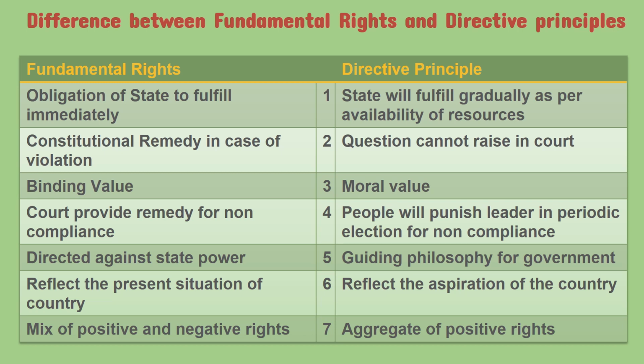Fundamental rights have constitutional remedy in case of violation, but we cannot raise the question in court for directive principles. Fundamental rights, that's why, have binding value. Directive principles only have moral value. Courts provide remedy for non-compliance with fundamental rights. People will punish in periodic elections for non-compliance with directive principles.